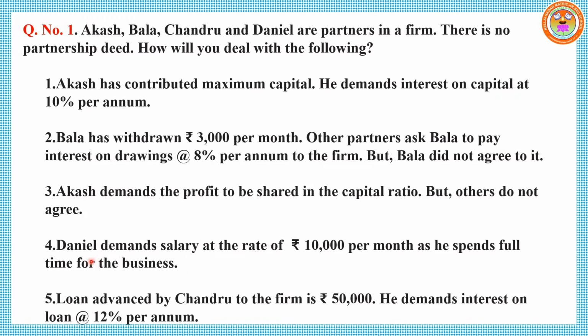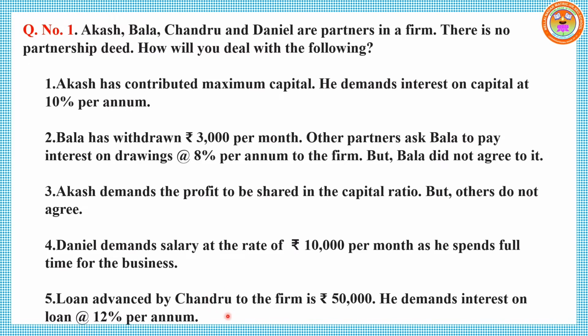Point number 4, Daniel demands salary at the rate of rupees 10,000 per month as he spends full time for the business. Since he is an active partner, he demands 10,000 per month. Since there is no agreement, he is not eligible to take salary from the business according to the Partnership Act.